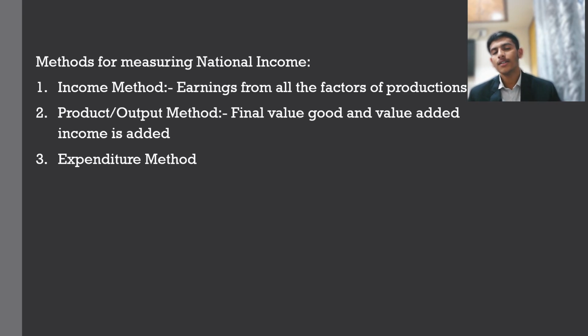And the last method is the expenditure method. The expenditure method is just the vice versa of the income method. Just the word itself explains it: whatever expenses have been incurred while making those products is considered in national income.